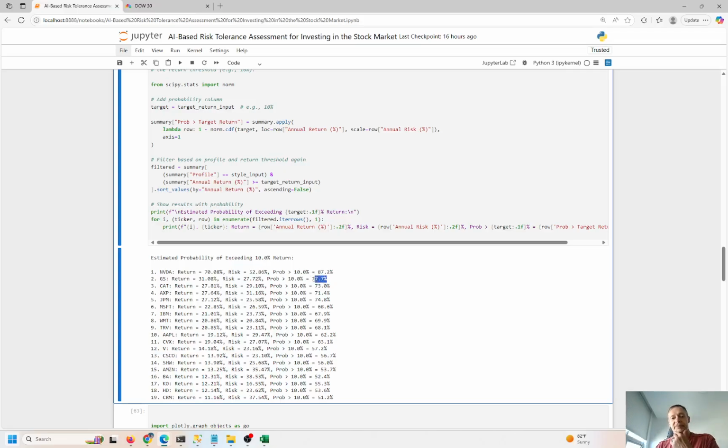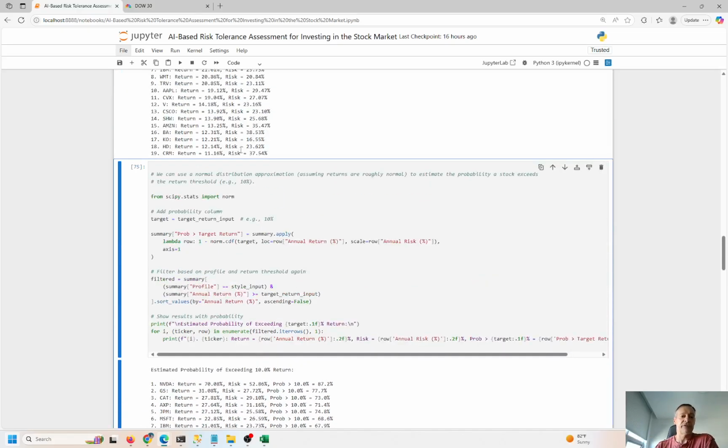In this case, we're 77% confident that we can achieve greater than 10% return. Here, it's about 52% confidence that we're going to have 10% or higher returns. Okay, so I put some notes in here. Hopefully that makes sense. We're looking at probabilities.